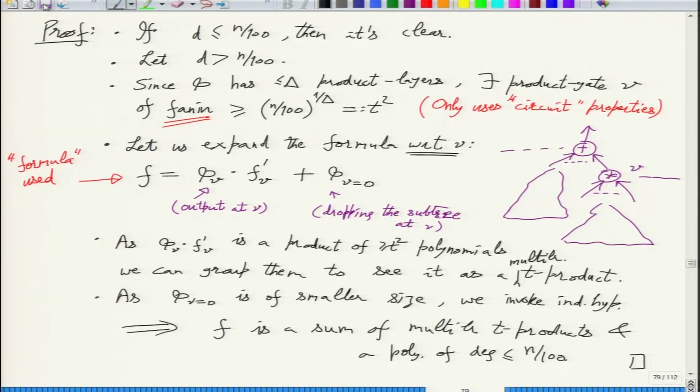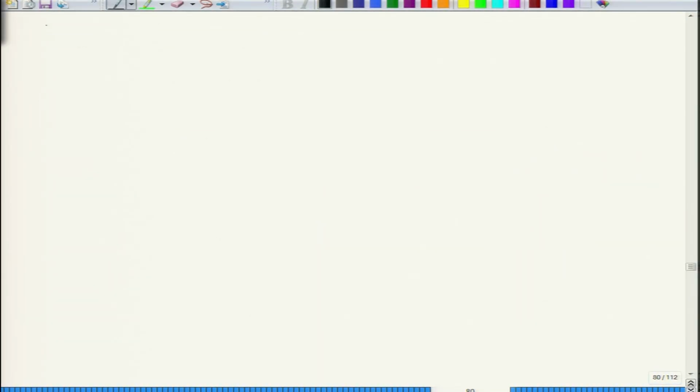We did not write the base case here, but I guess you have to be convinced that when the product depth is just 1, that is the depth 3 case. There you are basically multiplying these linear polynomials, and there also you will cluster them so that it looks like a T product. So this completes the structural lemma. Okay, so now what we will do is just study the behavior of the measure on a T product.